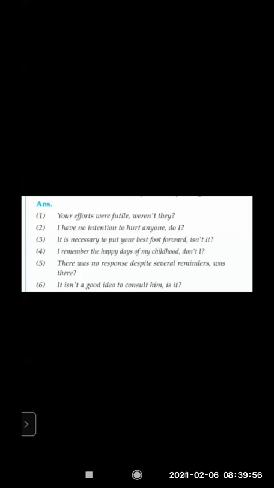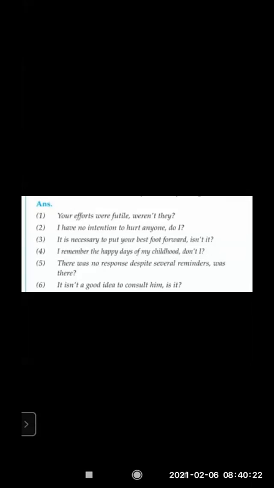So "I" is used as a pronoun, and "do I" because "do" comes there. In the rule we saw "do" comes, but it's a negative sentence. "I have no intention." "No" has come. The second one I am reading. So the affirmative question tag is "do I."